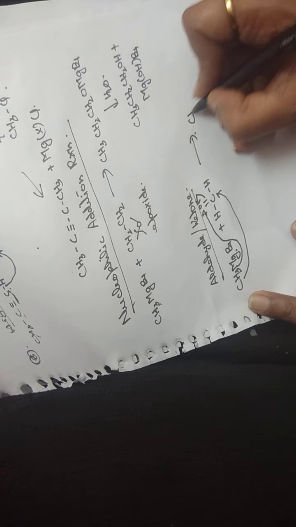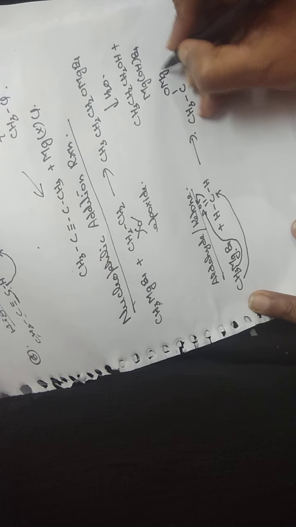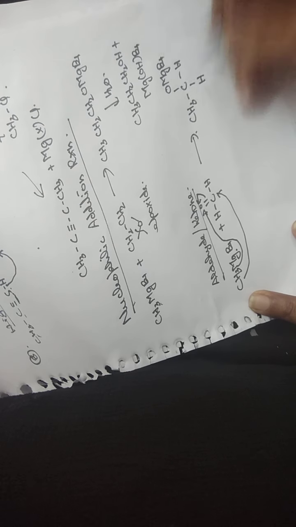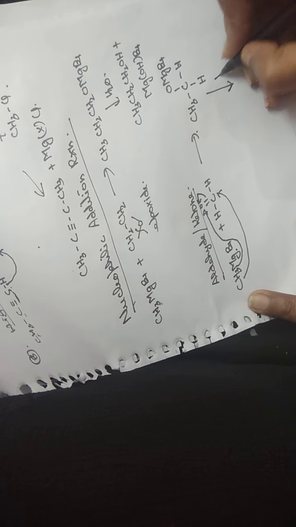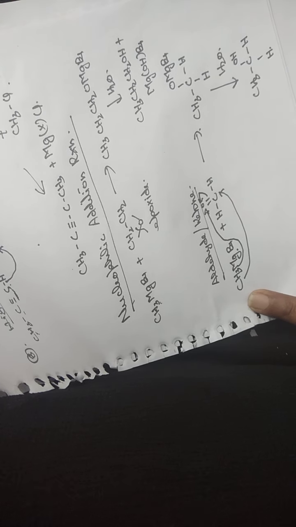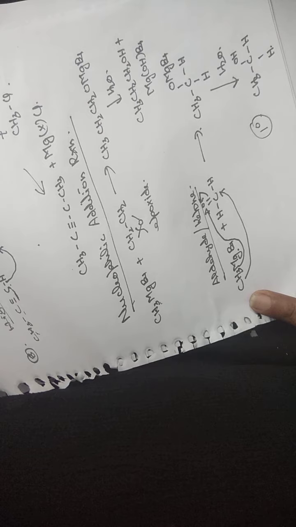So the product is CH3CH2OMgBr. Now when this undergoes hydrolysis, we get CH3CH2OH. This is the primary alcohol which is formed.